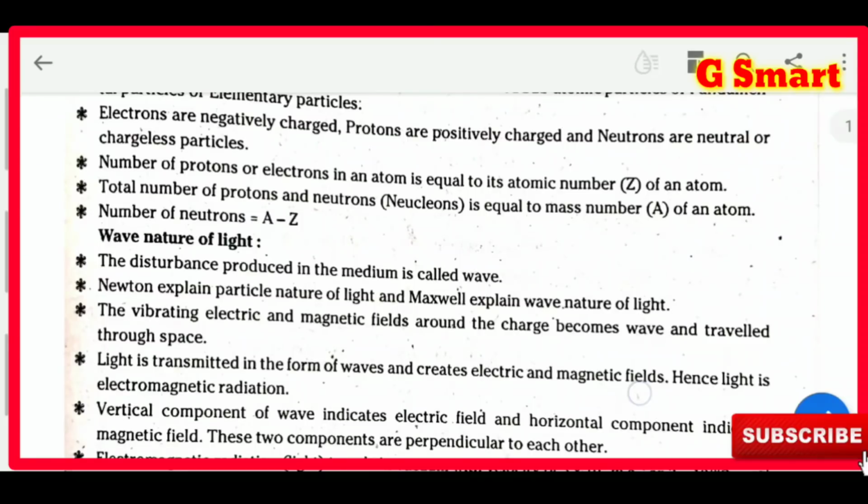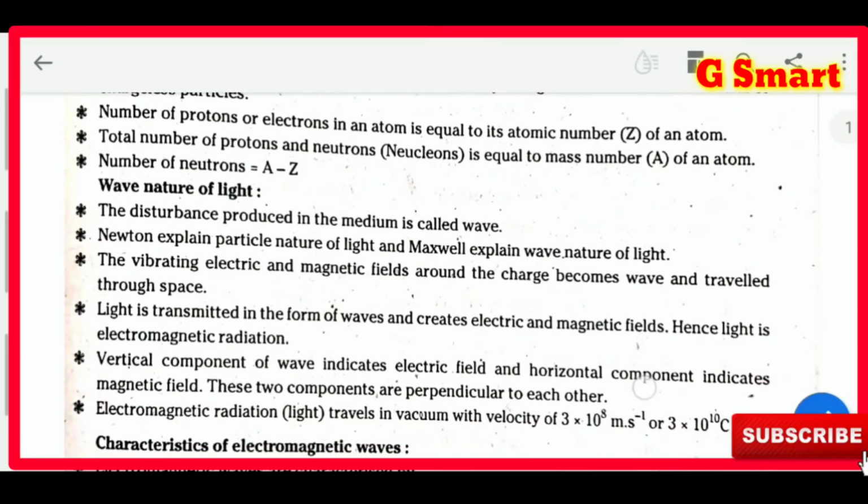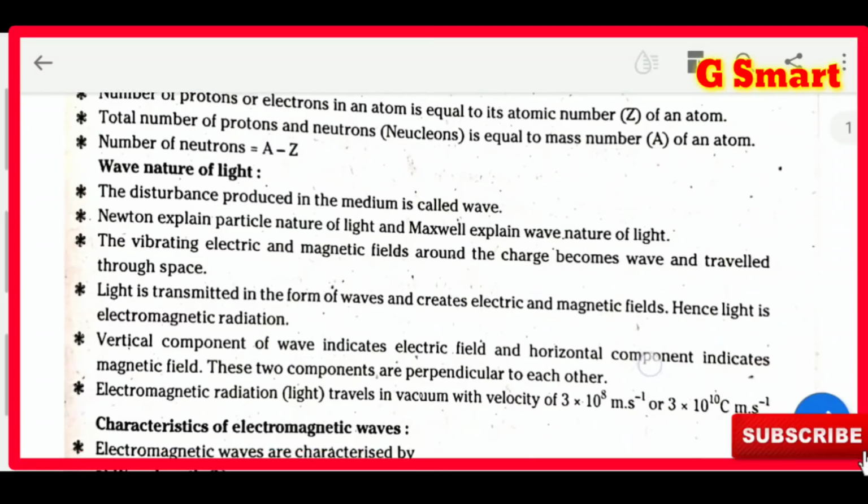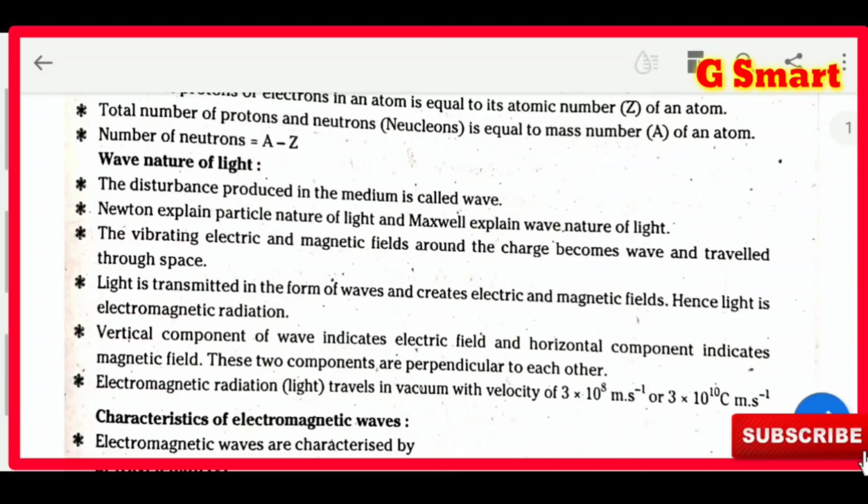That means chargeless. The number of protons or the number of electrons in an atom is equal to the atomic number. That means how many protons or how many electrons are there in the atom, that number is called the atomic number of the atom. The total number of protons and neutrons is called the mass number. That means the mass of the atom. From this, the number of neutrons equals A minus Z, where A is the mass number and Z is the atomic number.